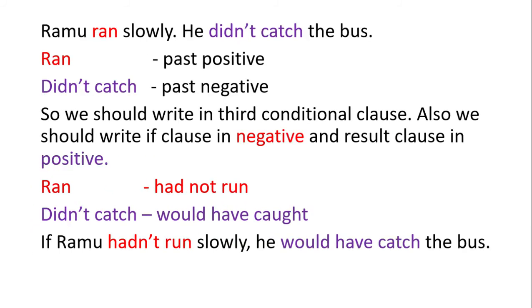Ramu ran slowly. He didn't catch the bus. Verb ran is in past positive. Verb didn't catch is in past negative. So we should write in third conditional clause. Also we should write if clause in negative and result clause in positive. Verb ran is changed into hadn't run. Verb didn't catch is changed into would have caught. If Ramu hadn't run slowly, he would have caught the bus.